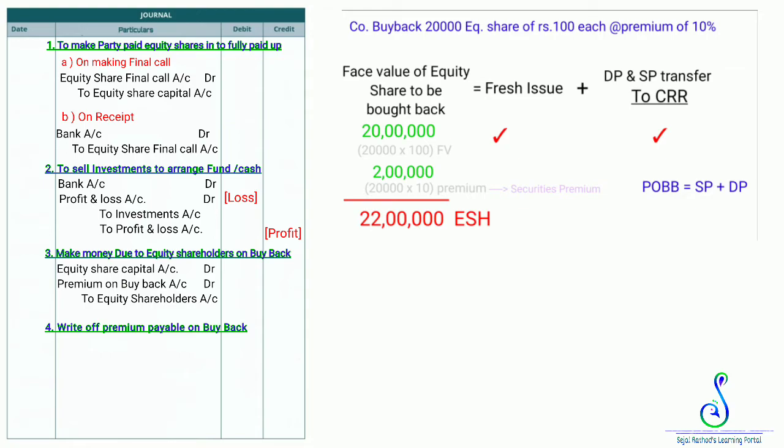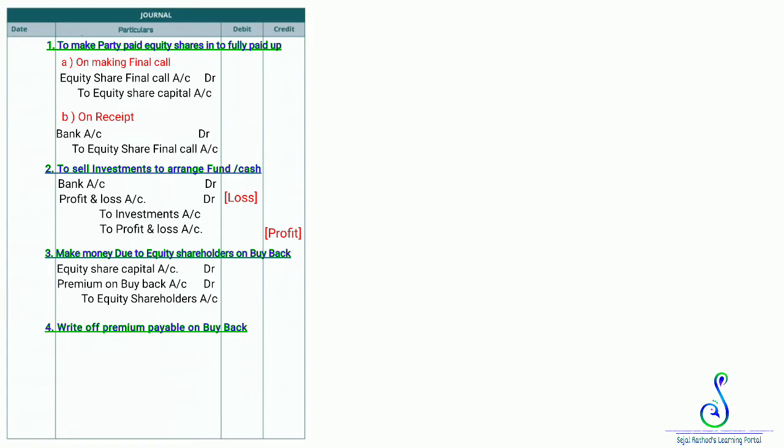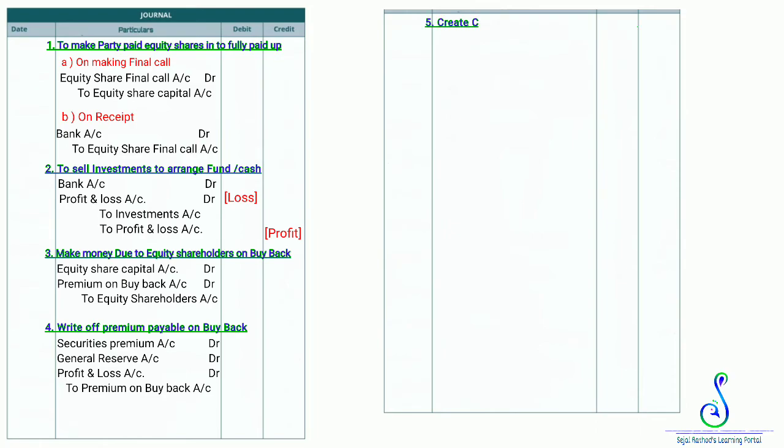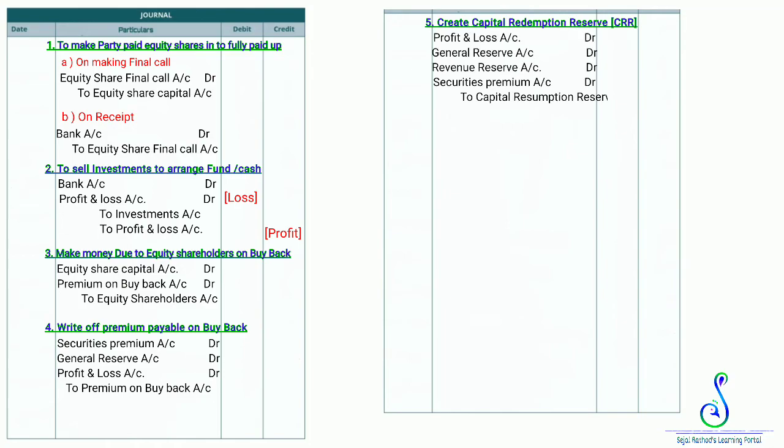Write off premium payable on buyback. Here we will give first priority to securities premium and then after that other divisible profits. So our entry will be securities premium account debit, general reserve account debit, profit and loss account debit to premium on buyback account. Creating capital redemption reserve, and a reserve always has a credit balance. So here we are crediting capital redemption reserve and debiting other free reserves or divisible profits: profit and loss account debit, general reserve account debit, revenue reserve account debit, securities premium account debit to capital redemption reserve.